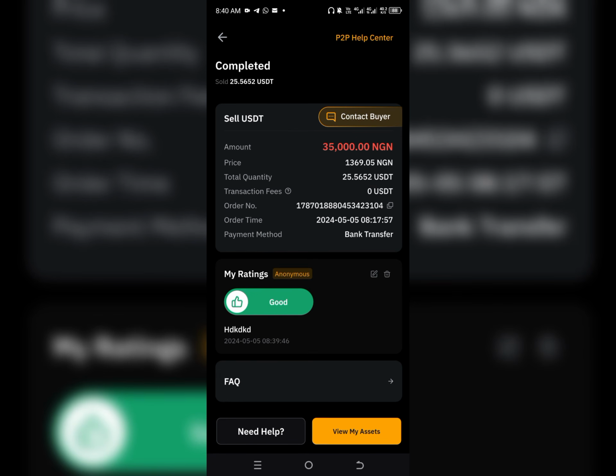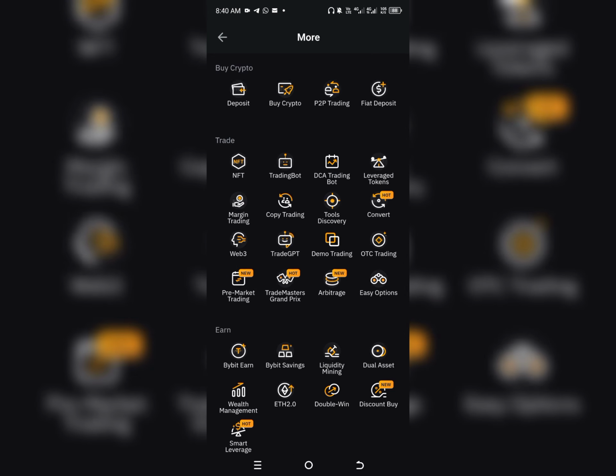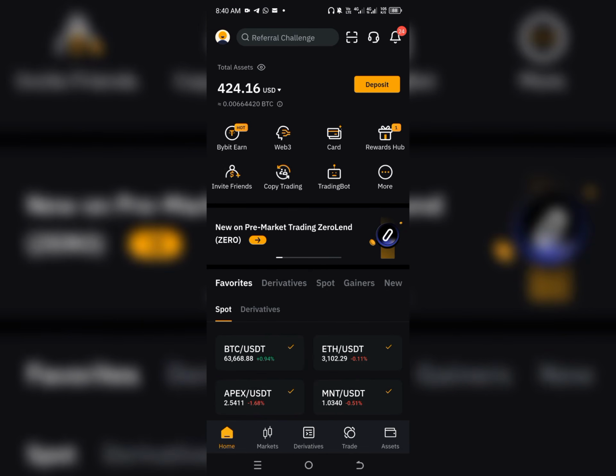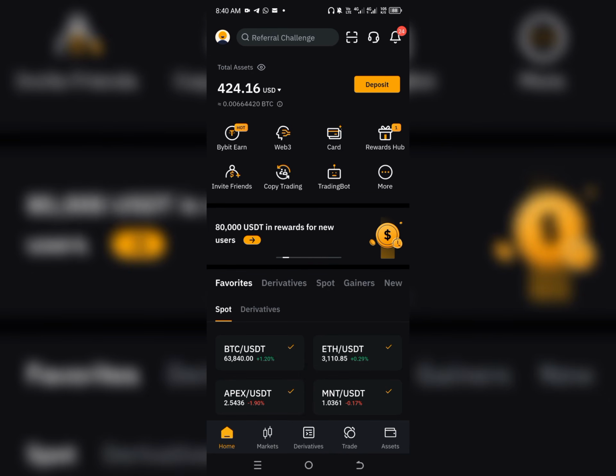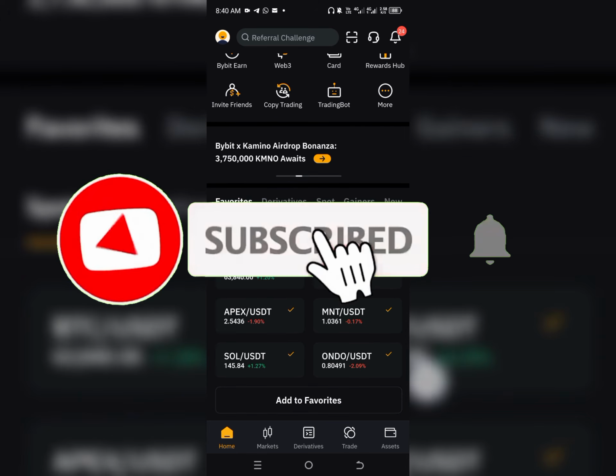Because right now, the federal government is cracking down on cryptocurrency platforms, and all those fintech apps like Kuda, Moniepoint and PalmPay, whenever they discover you are using your account to do anything crypto related, they might get your account suspended. And I think that should be all for today.